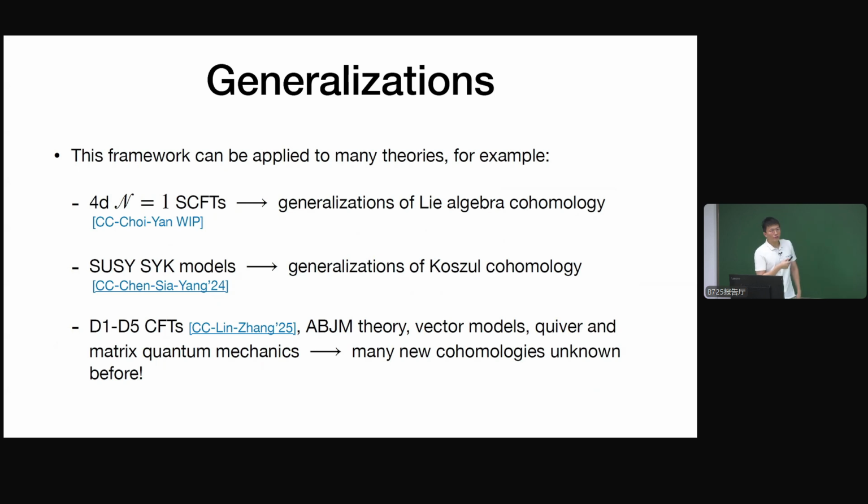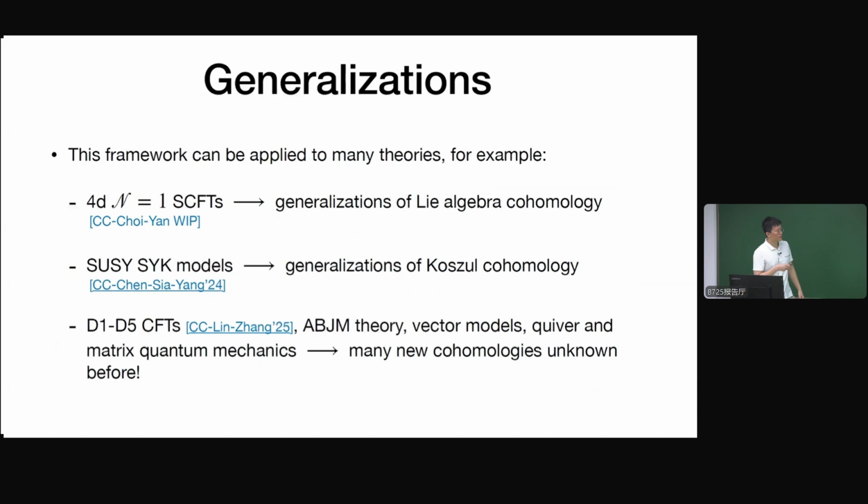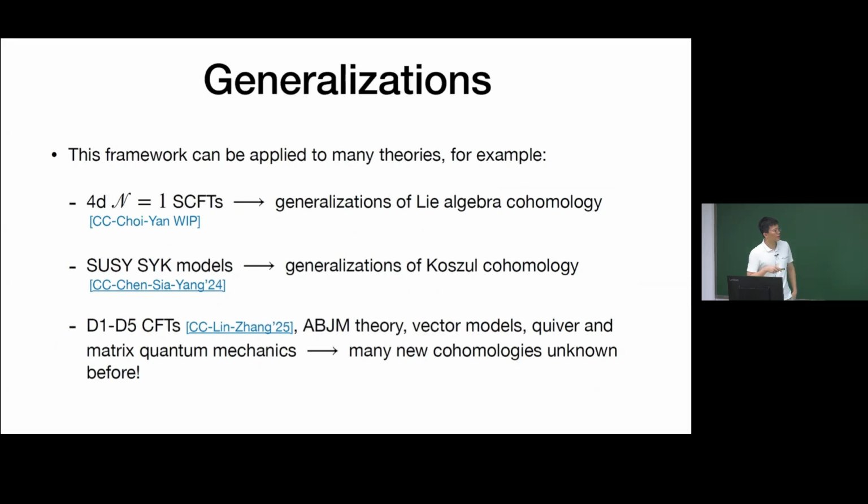Let me also briefly discuss the bulk dual of these cohomology classes. I will not explain them, but I will just state these conjectures. There is one conjecture I proposed with my collaborator: the monotone cohomology classes, which in N equals 4 super Yang-Mills are the products of cyclic cohomology classes.